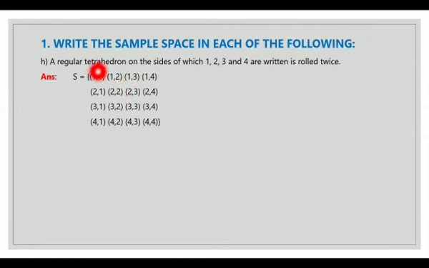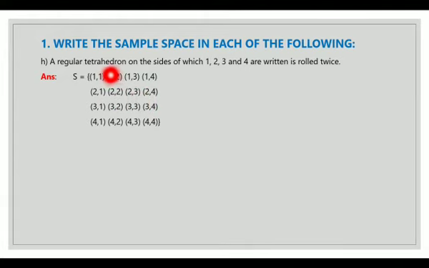The next question, write the sample space in each of the following. A regular tetrahedron, on the sides of which 1, 2, 3 and 4 are written, is rolled twice. So my sample space S equals, in curly brackets, 1 1, 1 2, because it is rolled twice, 1 3, 1 4. Now I will start with 2: 2 1, 2 2, 2 3, 2 4.